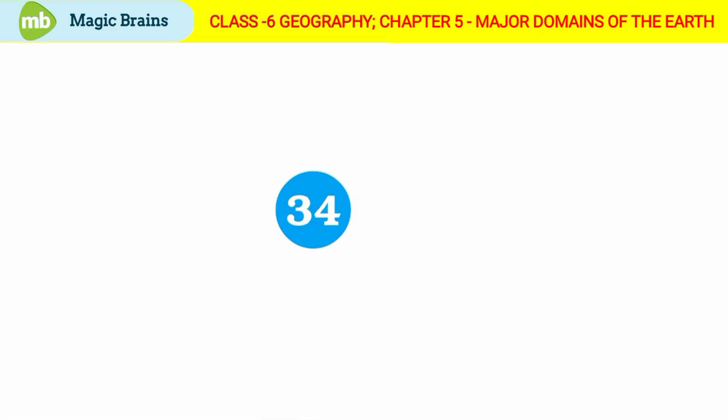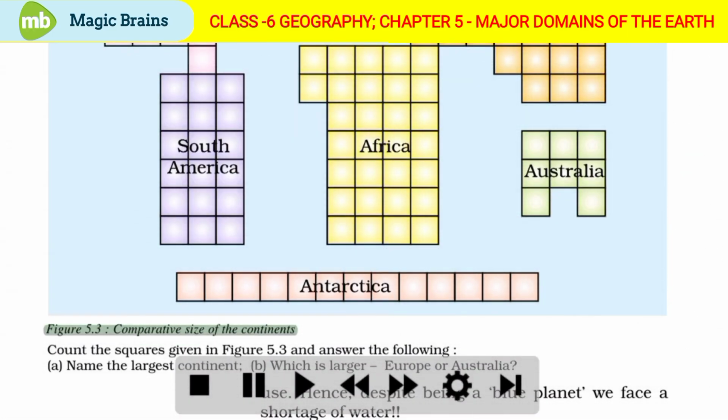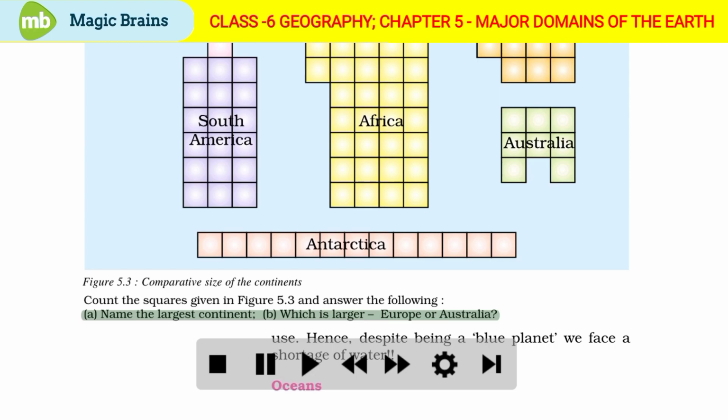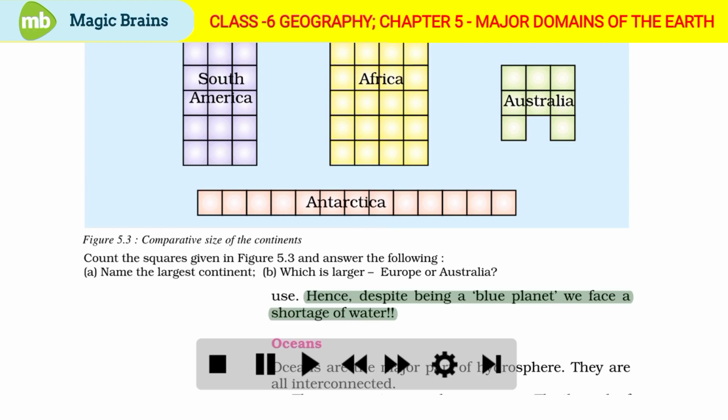Page number 34. Figure 5.3 shows comparative size of the continents. Count the squares given in figure 5.3 and answer the following. A. Name the largest continent. B. Which is larger, Europe or Australia? Hence, despite being a blue planet, we face a shortage of water.